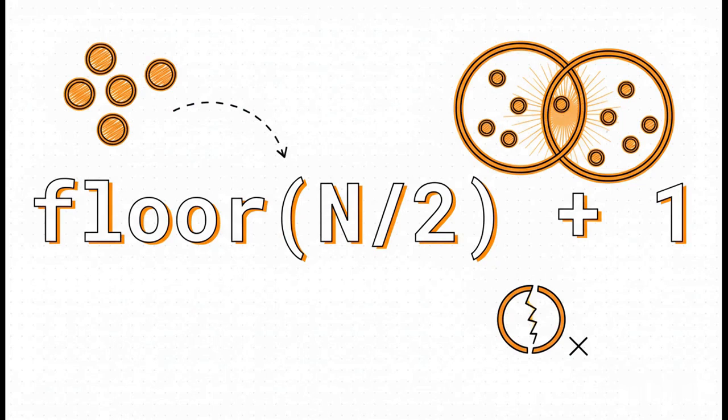So what's the deal with that magic number, the majority? Well, it's based on a simple but brilliant mathematical truth. Any two groups that are both a majority must overlap. They have to share at least one member. And it's that overlap that makes it physically impossible for the system to choose two different values. It's what prevents the dreaded split brain scenario.